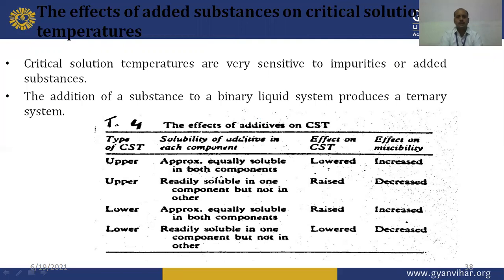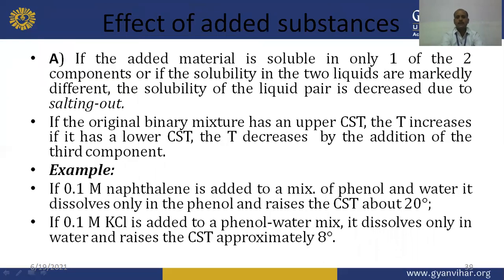So this is the table given here, the effect of additives on CST, where the type of CST may be upper in nature or lower in nature, and after addition, the solubility of the additive in each component, depending on the nature of the additive substance, ultimately affects the CST and miscibility, which will be either decreased or increased. So let us see some examples here, and it will be better explained.